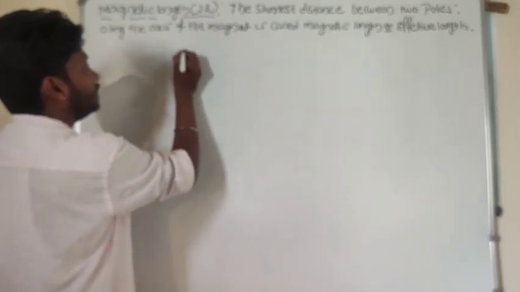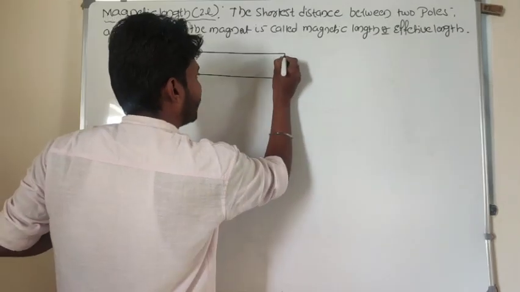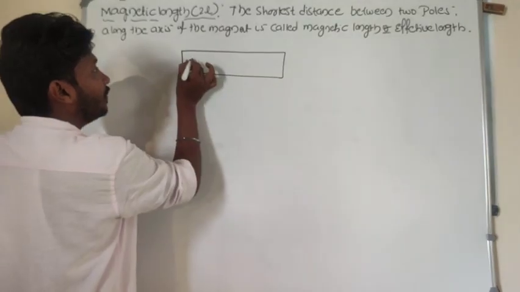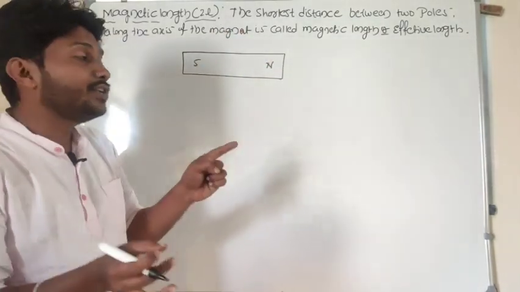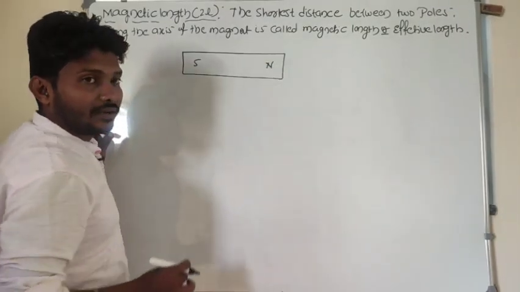For example, treat this as one bar magnet, right? Look at here, the interesting point is, in case of a magnet, the poles are not exactly present at the edge of the magnet. Look at here, there is some space left, here also some space is left.